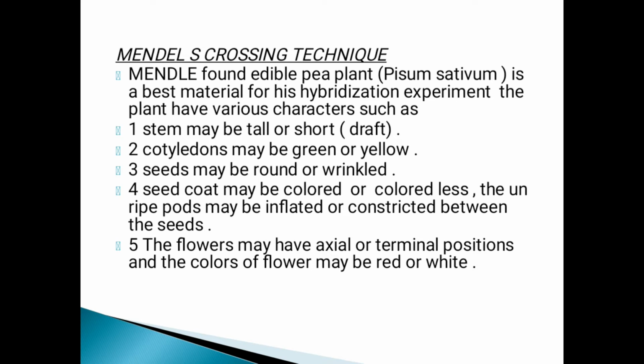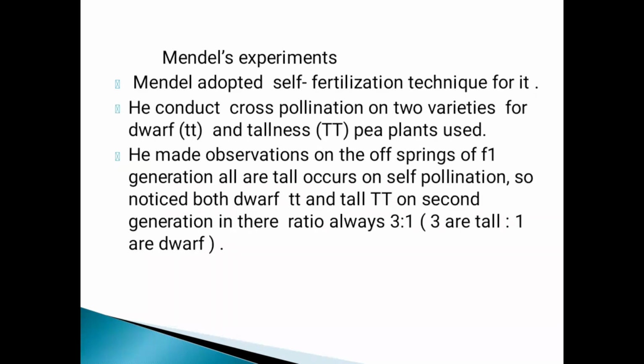The plant has various characters: the stem may be tall or dwarf; cotyledons may be green or yellow; seeds may be round or wrinkled; the seed coat may be colored or colorless; the unripe pods may be inflated or constricted between the seeds; and flowers may have an axillary or terminal position, and the flower color may be red or white.